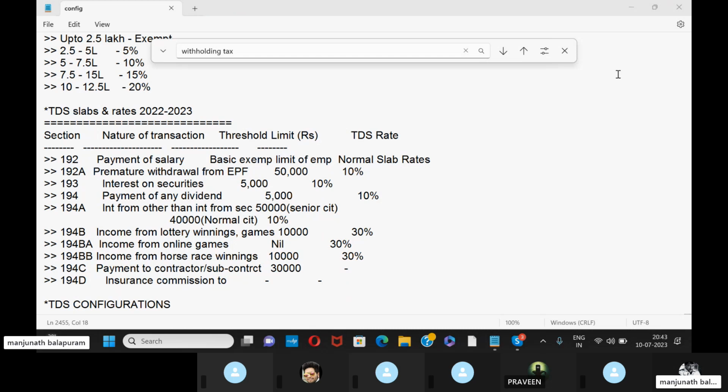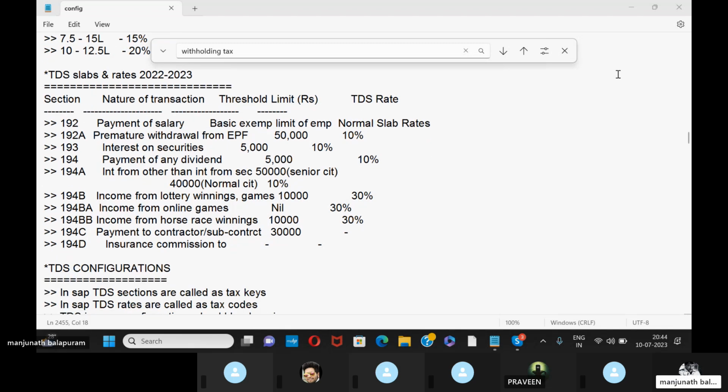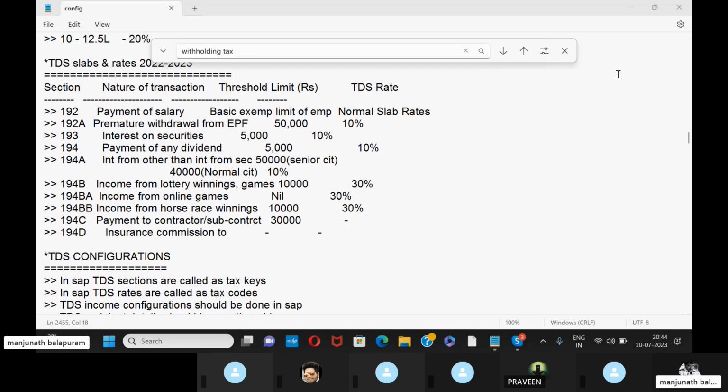Section 194BA is income from online games, section 194BB is income from horse race winnings, section 194C is payment to contractor or subcontractor, and section 194D is for insurance commission. These are the important ones. For more details, Google it and you can find more sections on TDS.